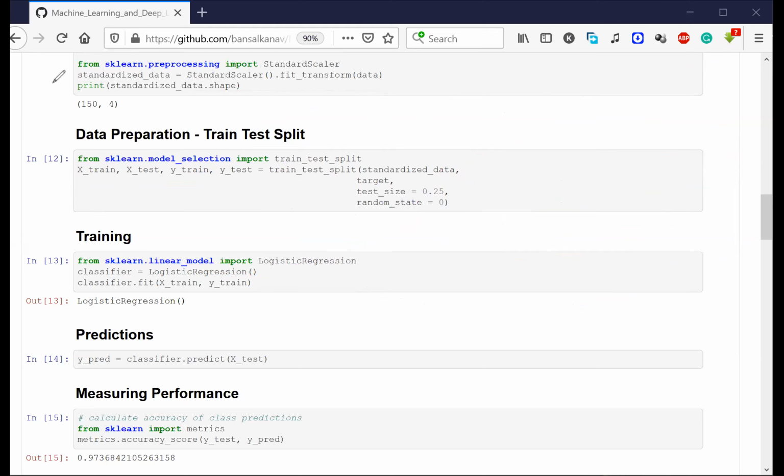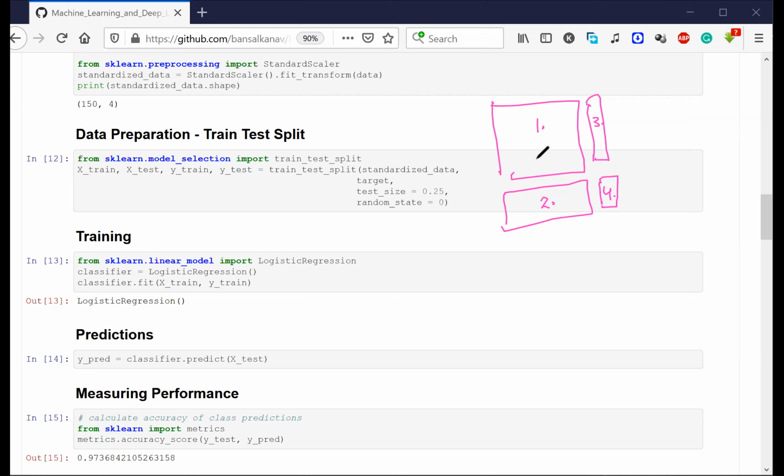Cool. Now we have 4 pieces. Let me try to draw these 4 pieces: piece number 1, 2, 3, 4. Now, can anyone tell me, in order to train my machine learning algorithm, in order to build a model, which data should I use to train my model?